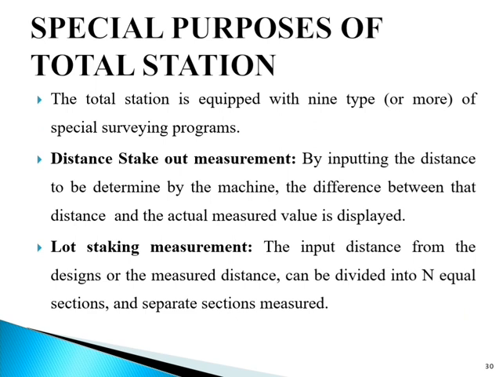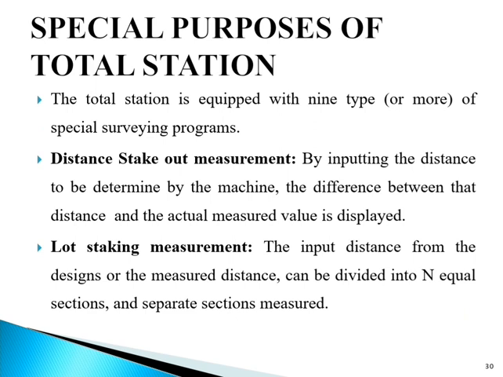So let's see various purposes of it. The first one is distance takeout measurement. By inputting the distance to be determined by the machine, the difference between that distance and the actual measured value is displayed for extremely fast distance measurements.